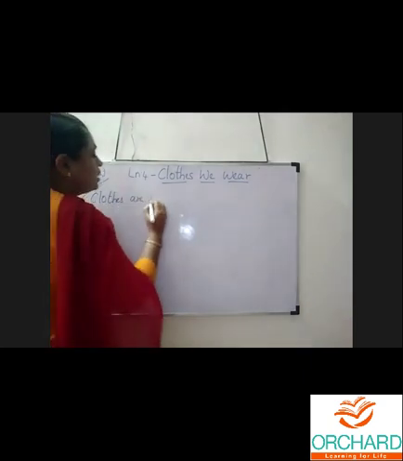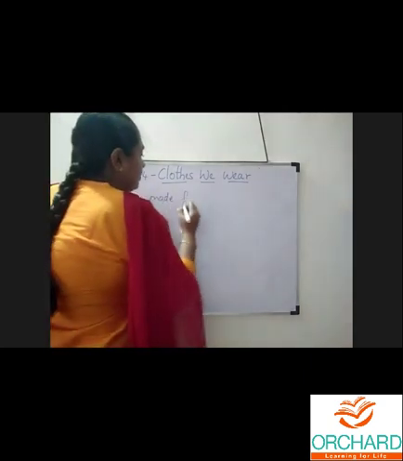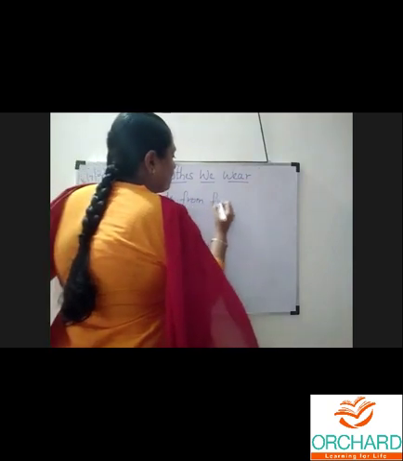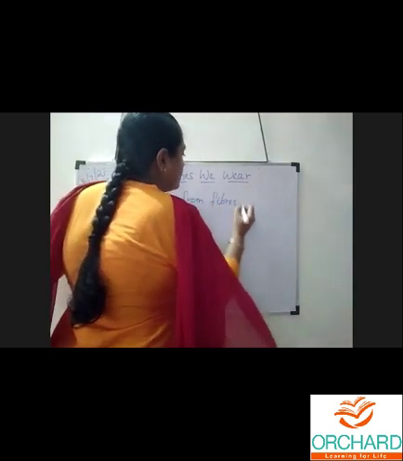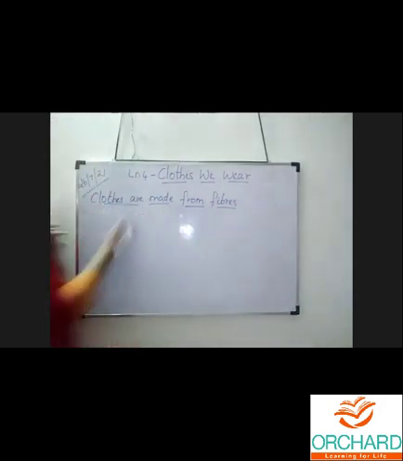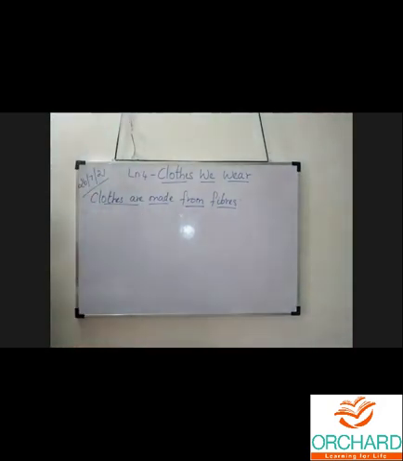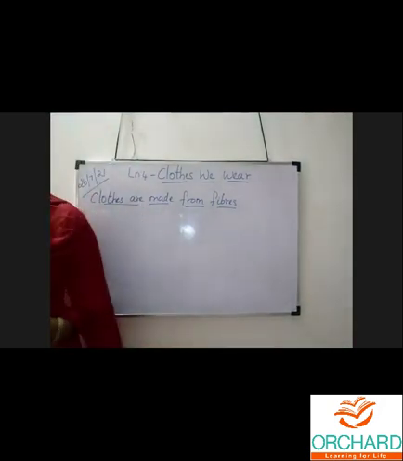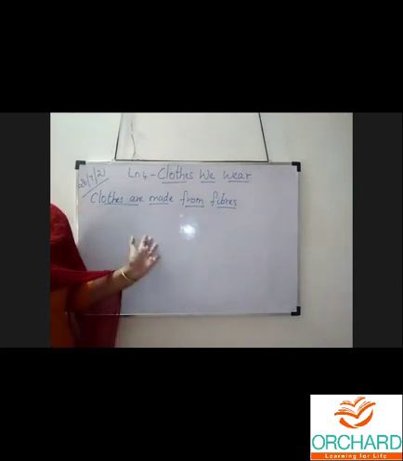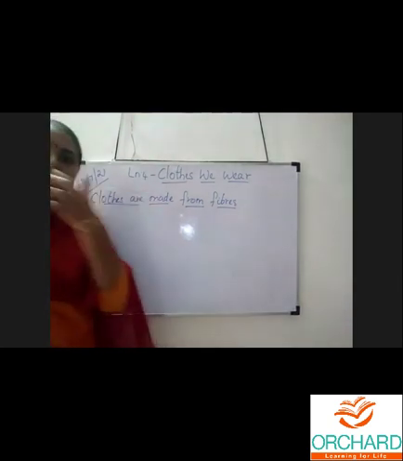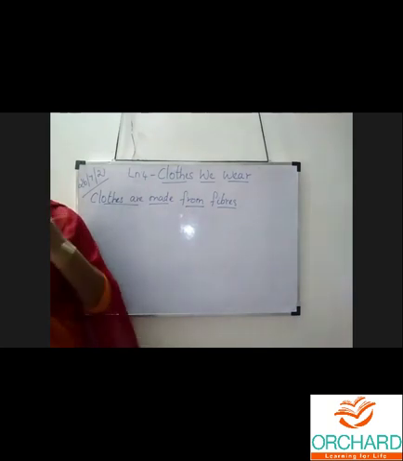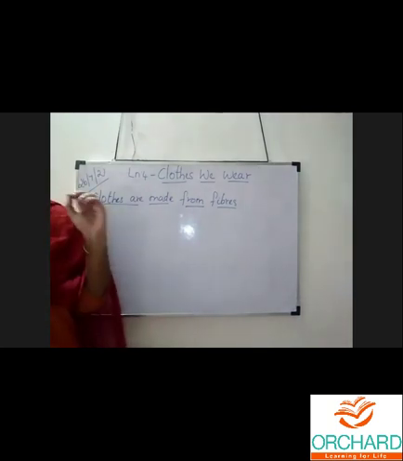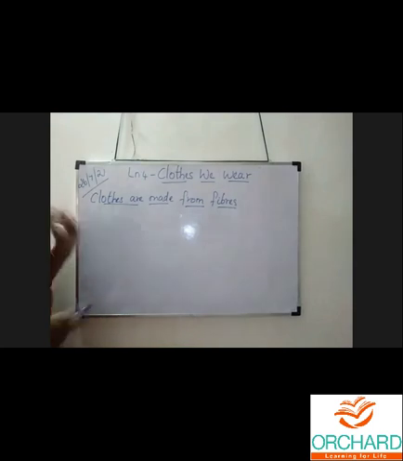Clothes are made from fibers. Let's see what that is. Clothes are made up of thin, long threads called fiber. Fiber is nothing but a thin and long thread. What is a fiber?